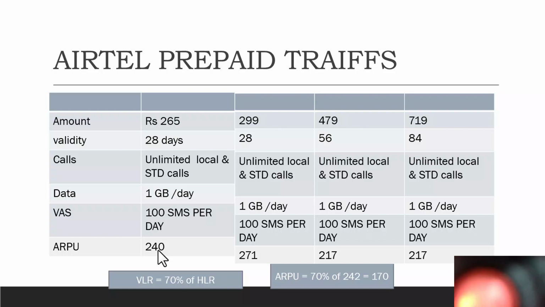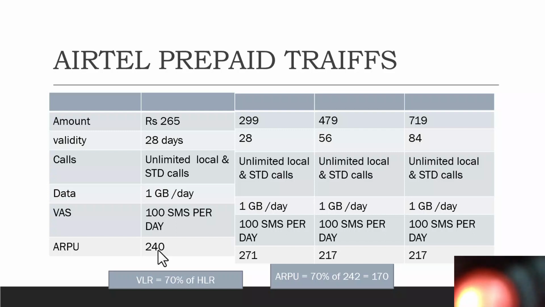Now, if you look at the ARPU, most of the people will be using the 265 plan, because it is the cheapest plan. So almost 80 to 90% people will be using this, followed by other plans. So the ARPU comes to 240 on average, taking a certain breakup of how many subscribers there are in each plan.